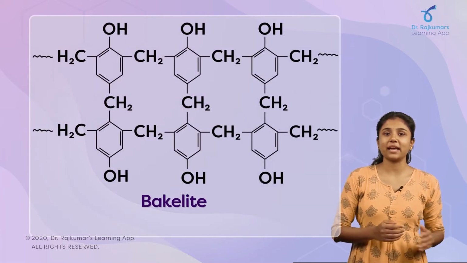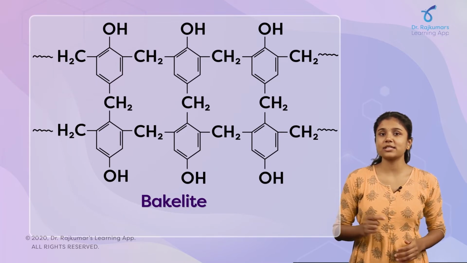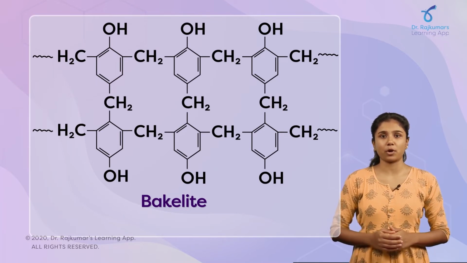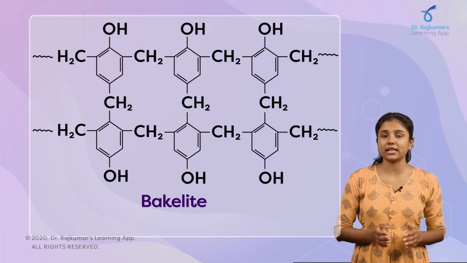The next one is bakelite. This bakelite is the first plastic produced from synthetic products. It is nothing but a thermosetting phenol formaldehyde resin. This bakelite is used for preparing the non-conducting parts of televisions, radios and many electrical devices such as switches and even the bases of light bulbs.